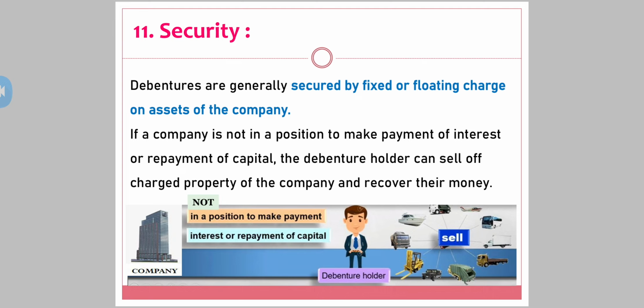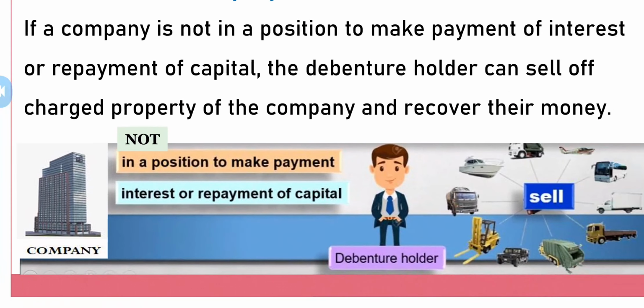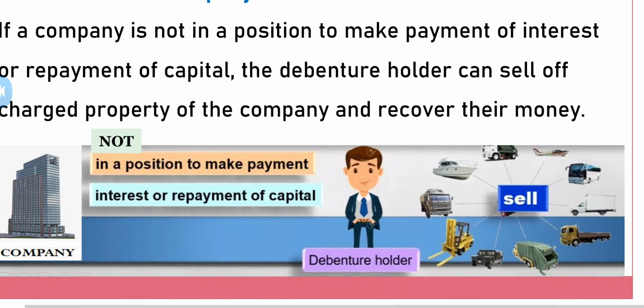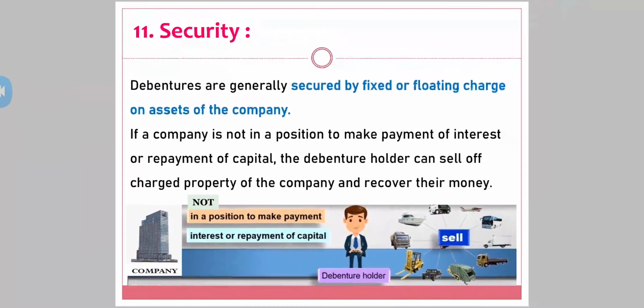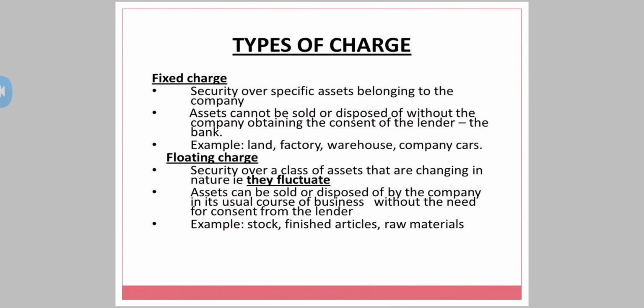So yes, the debenture holder can sell off the charged property of the company and recover their money. Here in the diagram you can see that if the company is not in a position to make payment of interest or repayment of capital, the debenture holder can sell any of the property or assets of the company. Now, you have seen these two words, fixed charge and floating charge. What is a fixed charge? Security over a specific asset. If I have mentioned furniture and fixtures, a specific asset belonging to the company, that is a fixed charge. The asset cannot be sold or disposed of without the company obtaining the consent of the lender, the bank.